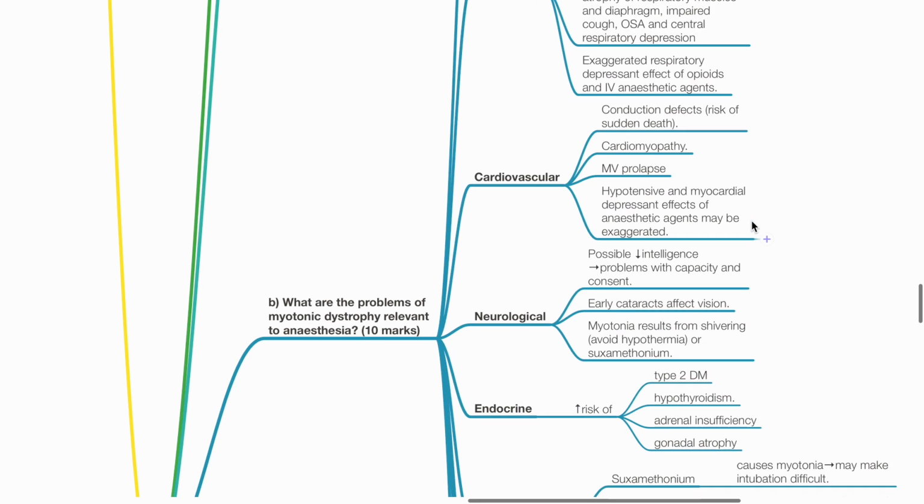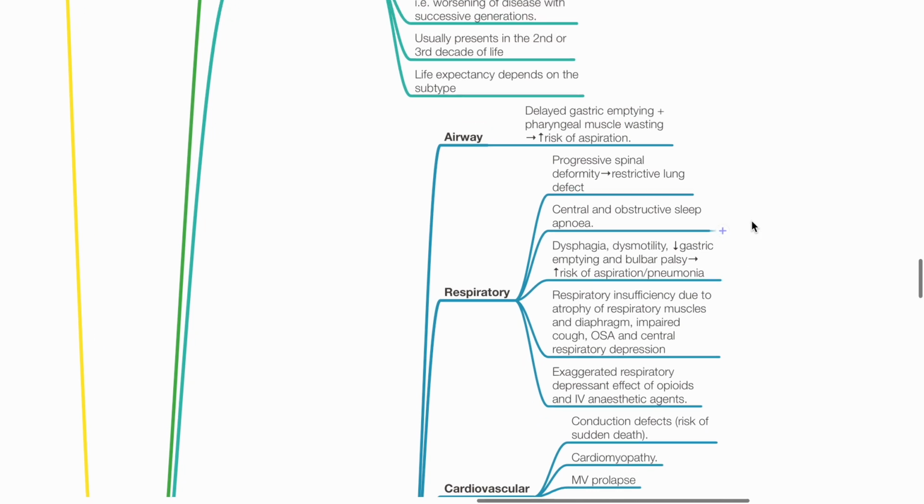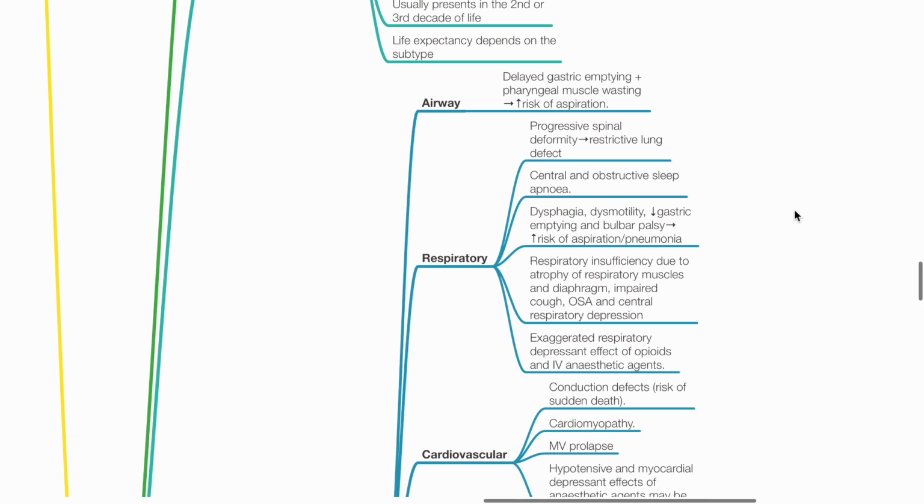B. What are the problems of MD relevant to anesthesia? Airway. Delayed gastric emptying with pharyngeal muscle wasting leads to increased risk of aspiration. Respiratory. Progressive spinal deformity leads to restrictive lung defect. Central and obstructive sleep apnea may be present. Dysphagia, dysmotility and reduced gastric emptying and bulbar palsy leads to increased risk of aspiration.